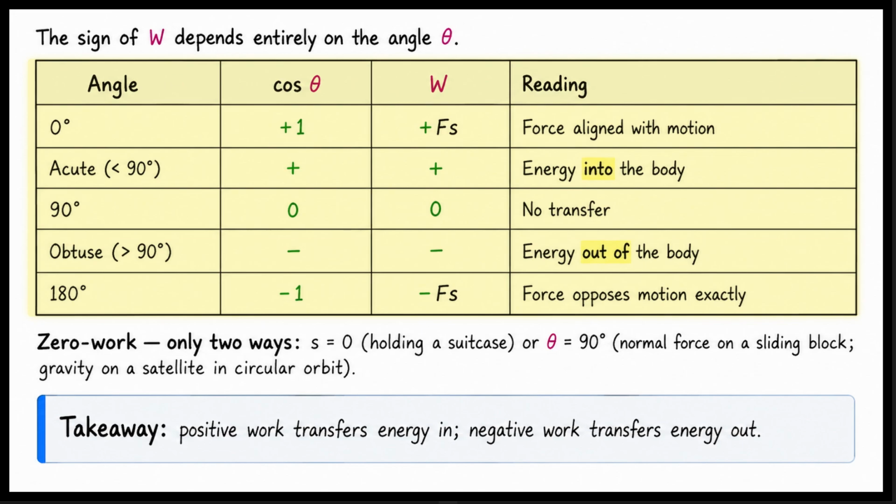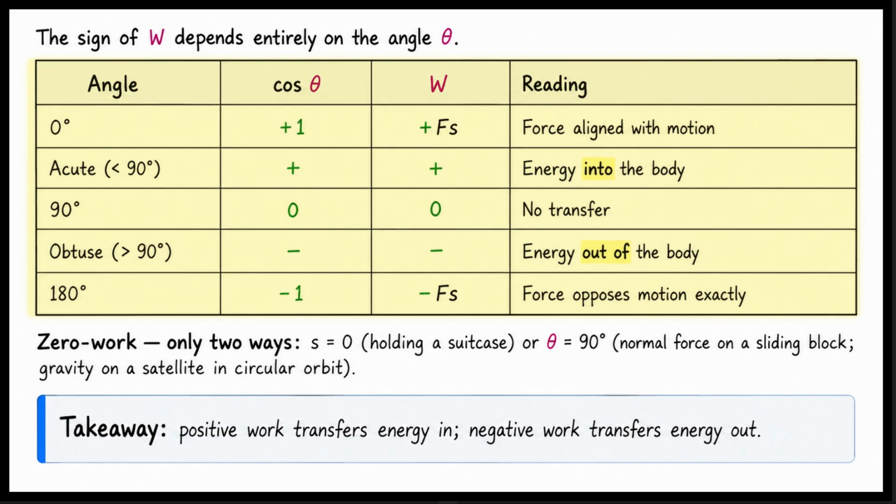When the angle is exactly 90 degrees, cosine theta is 0. The work is 0. There is no energy transfer. When the angle is obtuse, or greater than 90 degrees, the work is negative. Energy flows out of the body. When the angle is exactly 180 degrees, the work is negative F times S. The force opposes the motion exactly.